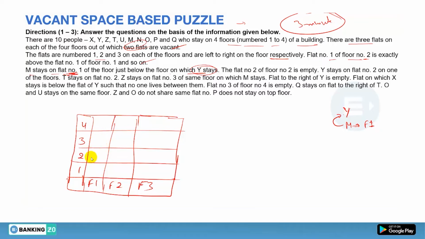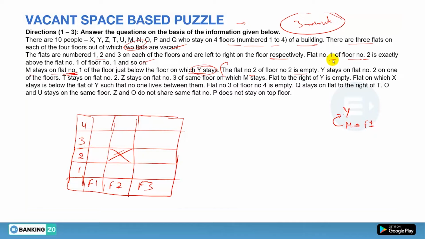Y on the 3rd floor, M can be on 2nd, and if Y is on the 2nd, M can be on the 1st. Okay, these are the possibilities. Now let's see the next one. The flat number 2 of the floor number 2 is empty. So only 2 flats are vacant and one of them is this one, that is flat number 2 of floor number 2, that is empty.